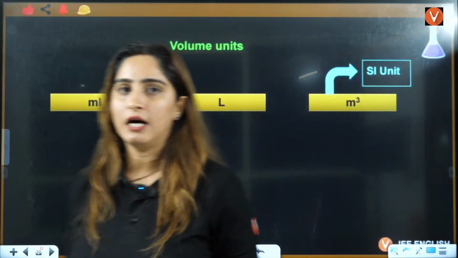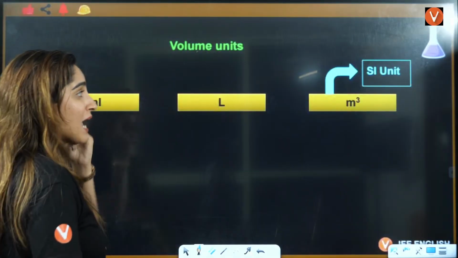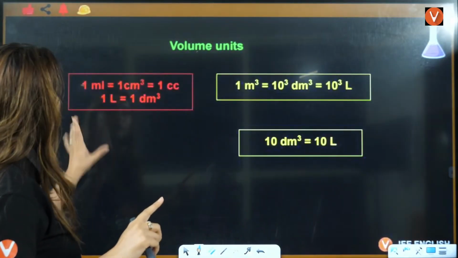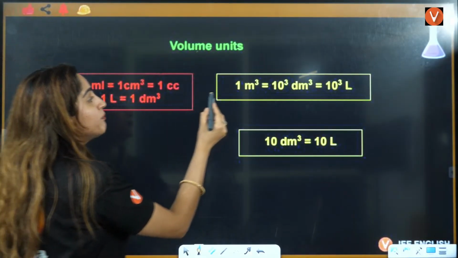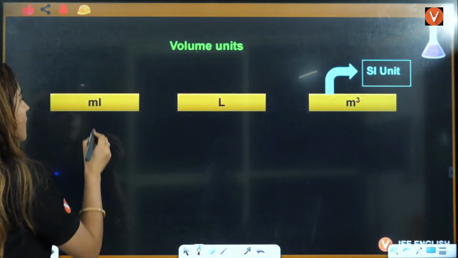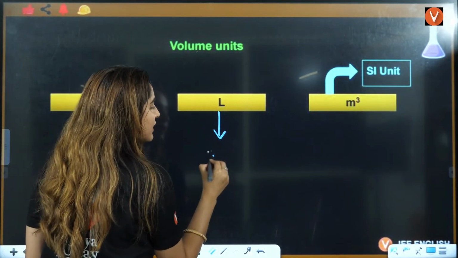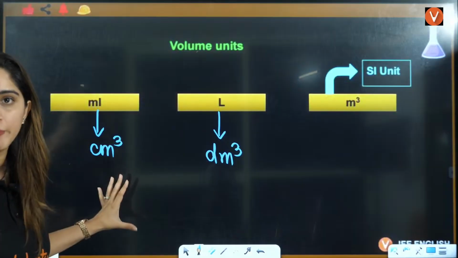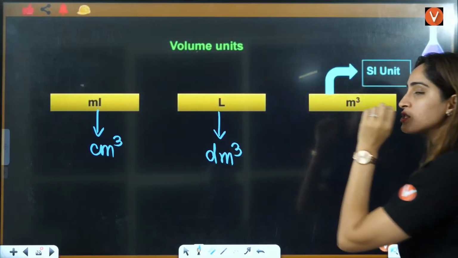Guys, you will usually see liters and milliliters. But ma'am, what is the SI unit? SI unit is meter cube, right? So firstly, let us see, if you want to convert meter cube to liter, what will be the answer? First, one more thing here. Milliliter is nothing but centimeter cube. Liter is nothing but decimeter cube. That you should know. Milliliter is centimeter cube, liter is decimeter cube, and this is your SI unit, that is meter cube, right?